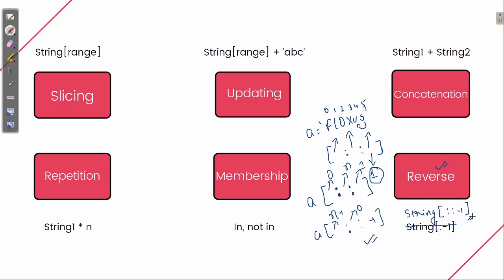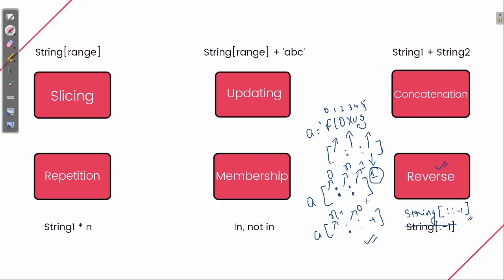So sometimes it has been asked why this format has been used. It's simple: you can even define the lower limit and upper limit, but if you don't define them, then it automatically takes the upper limit, whatever it is, like n minus 1.